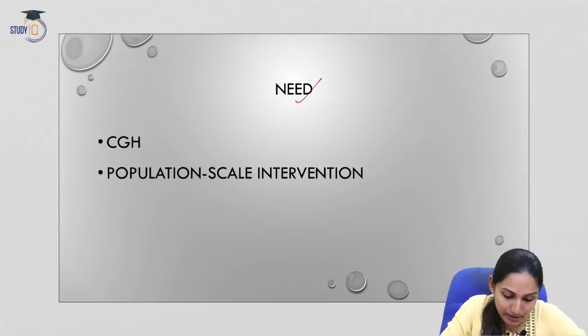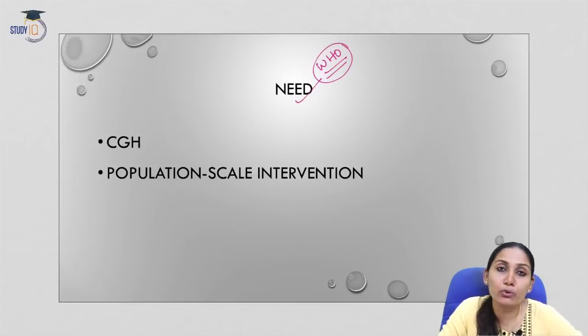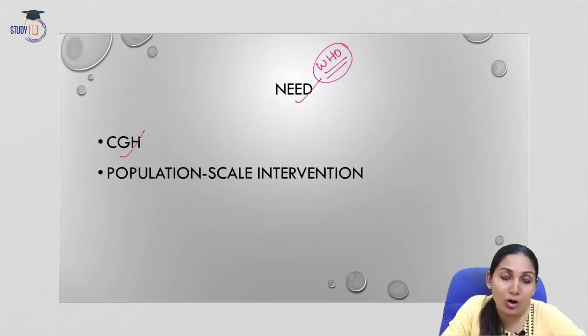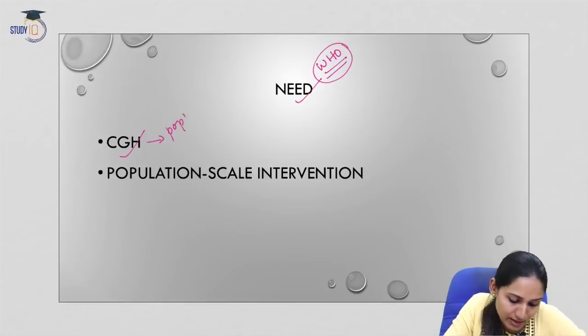Now let us see what is the need, what is to be done. According to the WHO, World Health Organization, there is a need to do more on CGH, the Common Goods for Health. This is because CGH is a concept which is based on the population size.